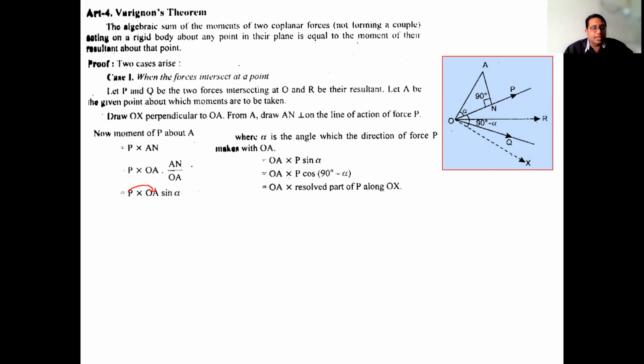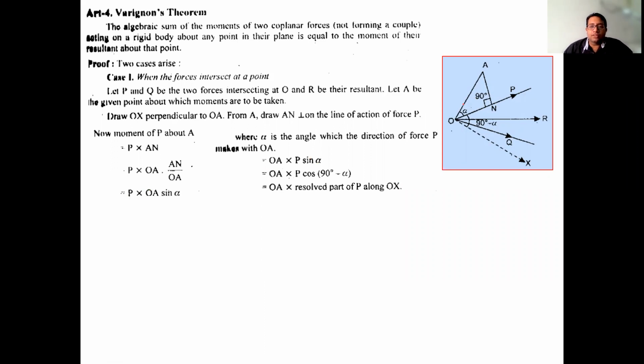OA we are carrying forward and P we are writing with sin alpha. So OA into P sin alpha. And sin alpha can be written like this: cos 90 minus alpha. You can say it can be written as cos 90 minus alpha.